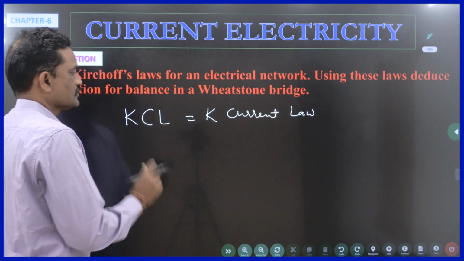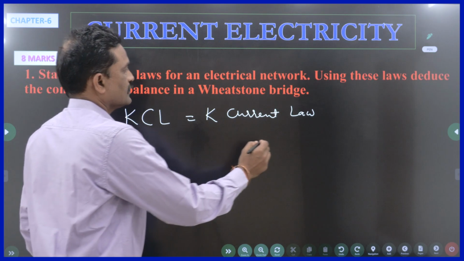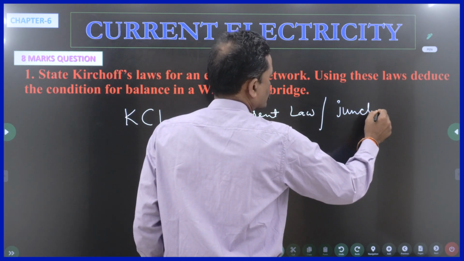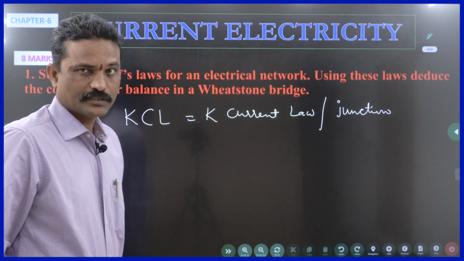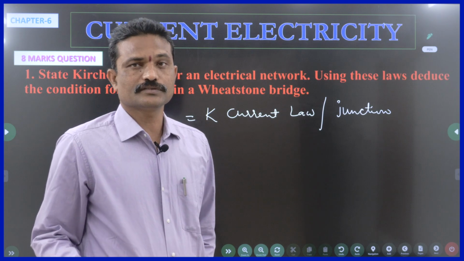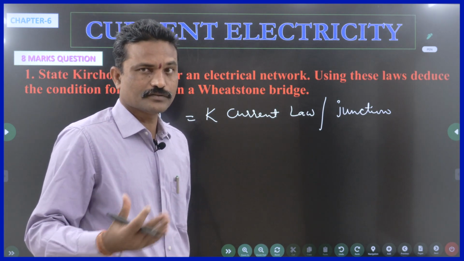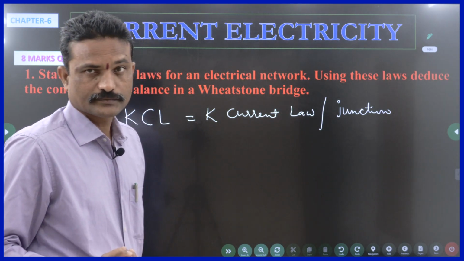So, the first law is also called Kirchhoff's current law. It is also called the junction rule. What do you mean by junction? You might know a railway junction. A junction is the point where many roads are meeting. That is called a road junction. In the same way, a railway junction.